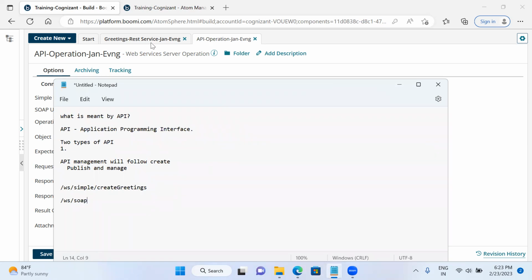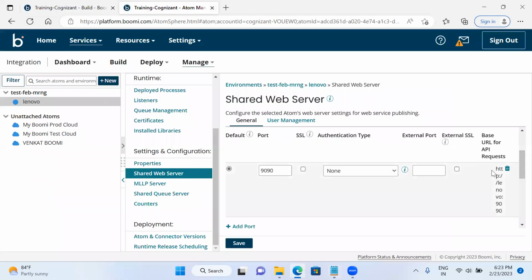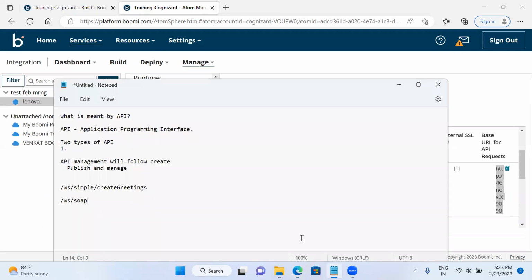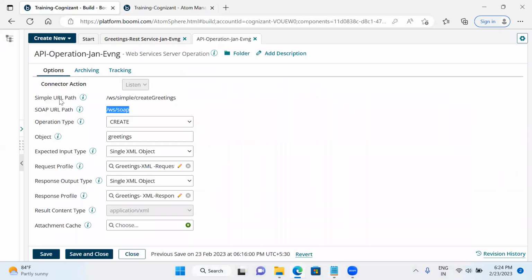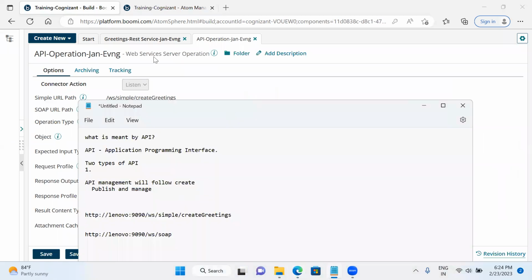So at the same time, as I told you, I need to use this base URL also. So I am going to copy this one, base URL. I'll copy this and I'll paste before the rest URL whatever I have received here, and before the SOAP URL endpoint. Control V. So these are the values here. So these are the things which have been received here. So with the help of this simple URL path and the base URL path, this is the one which I have received, and this is the SOAP URL path. So now everything is ready.